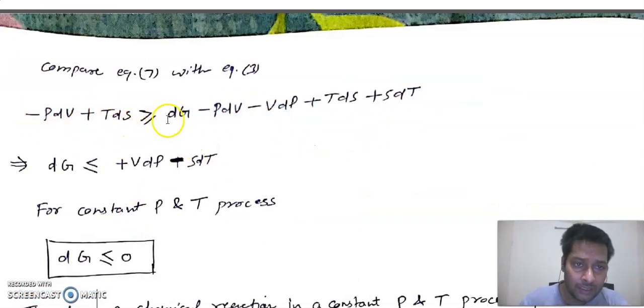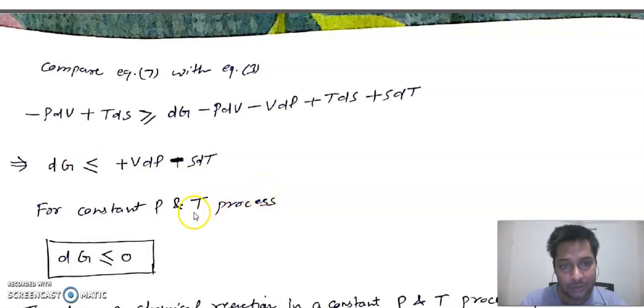And now again rearrange this equation. The TdS will be cancelled out, this pdV will be cancelled out, so finally you will get the change in Gibbs free energy dG less than or equal to VdP minus SdT.